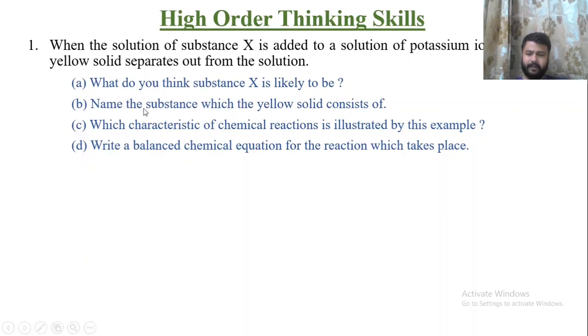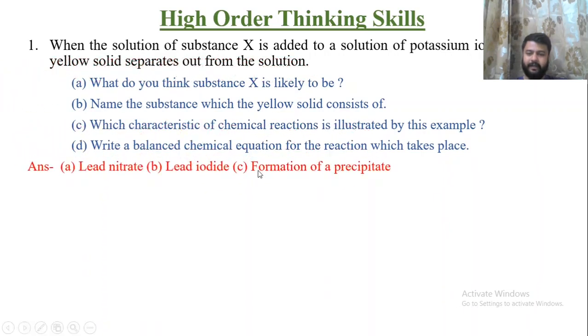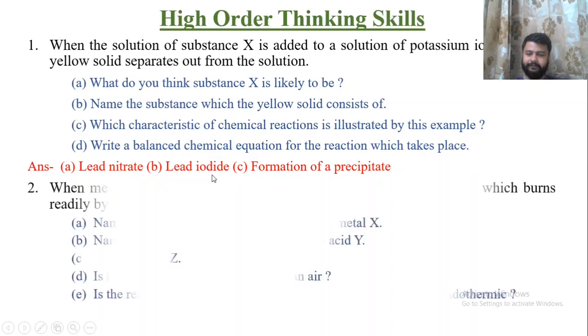Okay. Second part, name the substance which the yellow solid consists of. The yellow solid consists of lead iodide, that is PbI2. We have discussed this thing. Which characteristic of chemical reaction is illustrated in this reaction? Change in color and formation of precipitate. Write a balanced chemical equation for the reaction which takes place. You can see the previous slides. So this will be your answer: lead nitrate gives formation of precipitate, lead iodide.